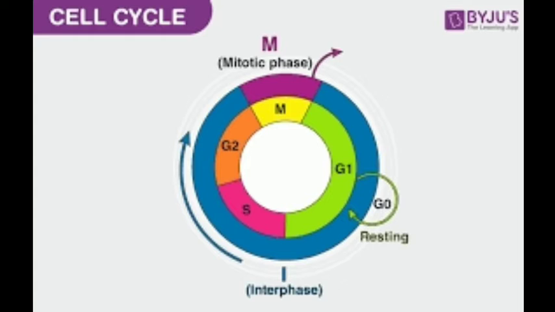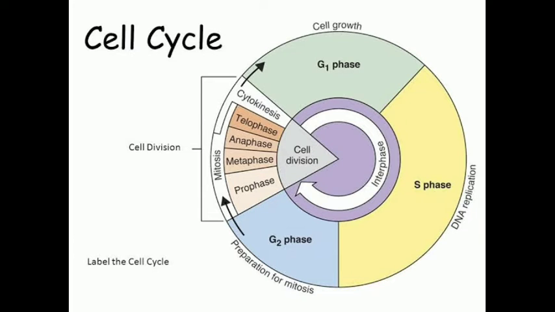The interphase is divided into three further phases: G1 phase, that is gap 1 phase; S phase, that is synthesis phase; G2 phase, that is gap 2 phase. So, the interphase is the longest phase of the mitotic cycle. First, here we are discussing the G1 phase.